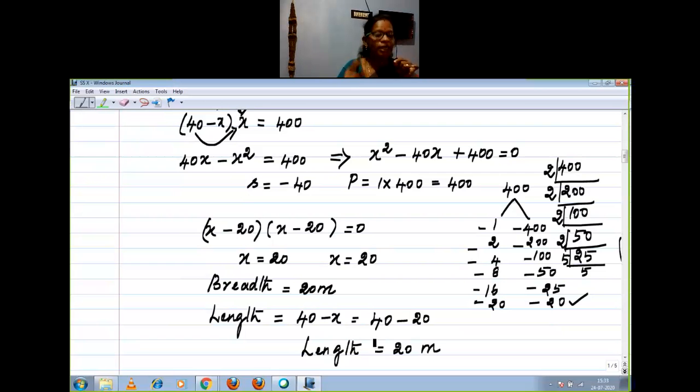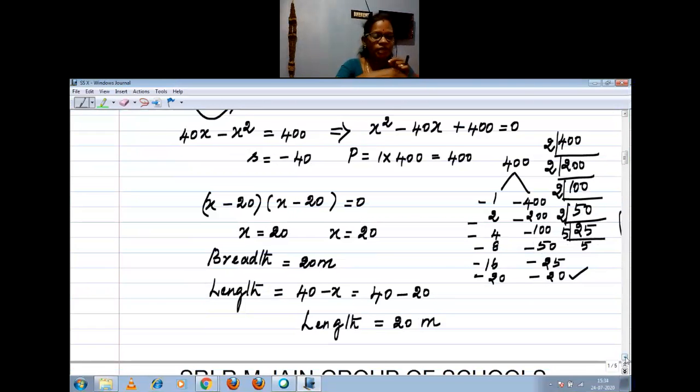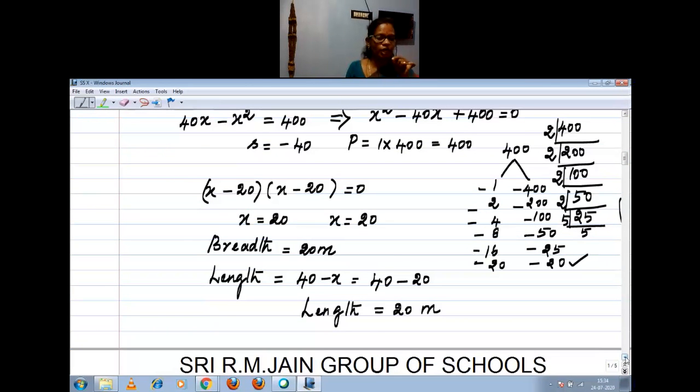What they are asking: is it possible to design? Yes, it is possible, right? How it is possible, you may raise a question, right? Square is a rectangle. Will you agree or not, children? Square is a rectangle. Square means all the sides are equal. Rectangle means opposite sides are equal.